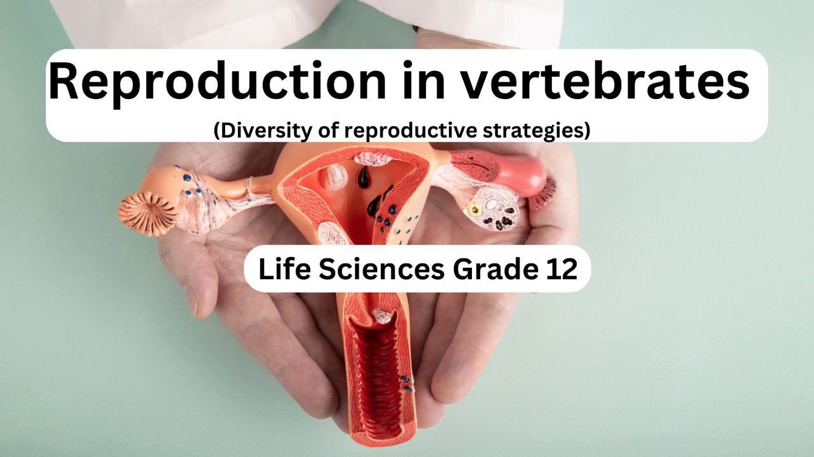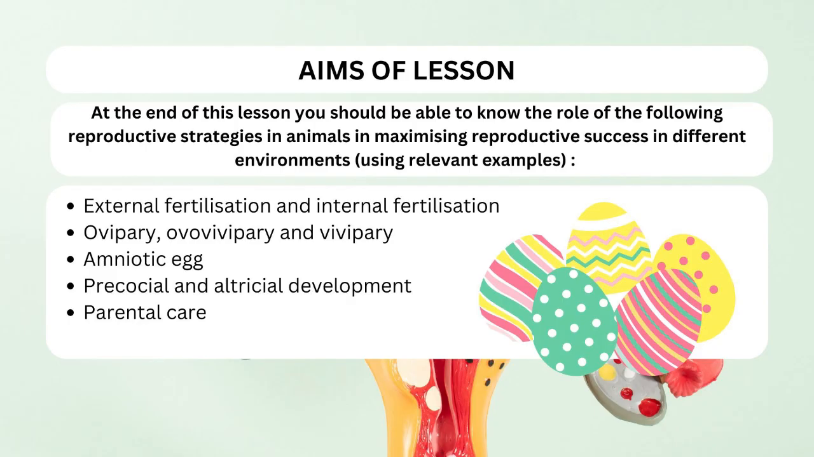Topic: Reproduction in vertebrates, diversity of reproductive strategies. Aims of lesson. At the end of this lesson you should be able to know the role of the following reproductive strategies in animals in maximizing reproductive success in different environments, using relevant examples.